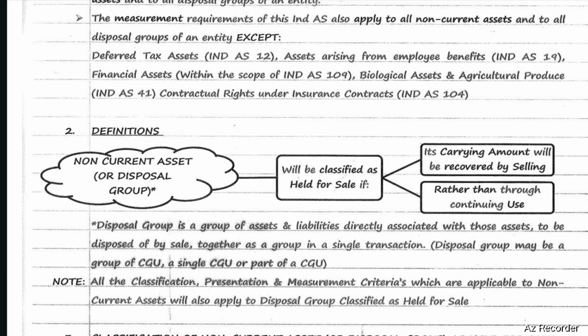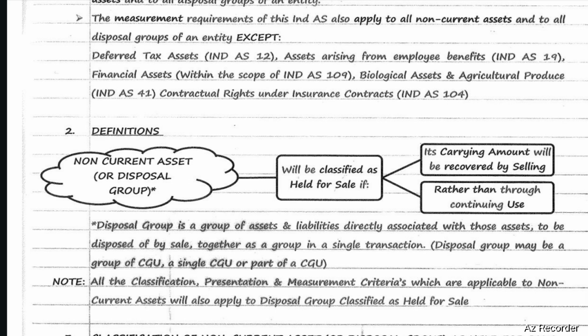Disposal group is a group of assets and liabilities directly associated with those assets to be disposed of by sale together as a group in a single transaction. Disposal group may be a group of CGUs or a single CGU or a part of CGU. All the classification, presentation, and measurement criteria which are applicable to non-current assets will also apply to disposal groups classified as held for sale.